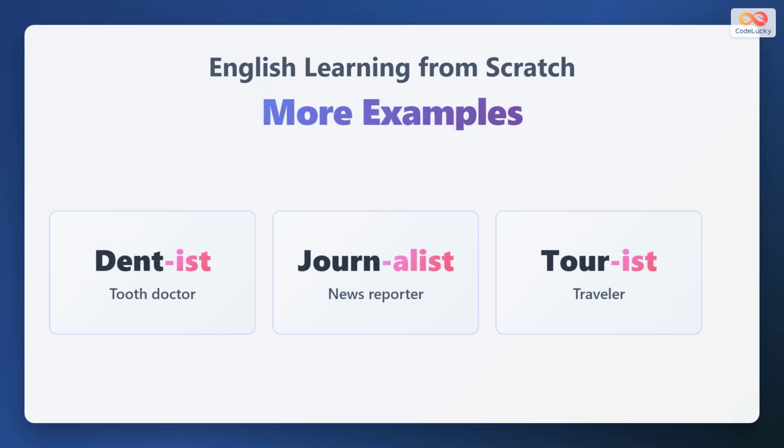Dentist is a tooth doctor who fixes teeth and prevents problems. Journalist is a news reporter who writes stories for newspapers and TV. Tourist is a traveler who visits new places for fun and adventure. Notice how ist always shows the person doing the action.